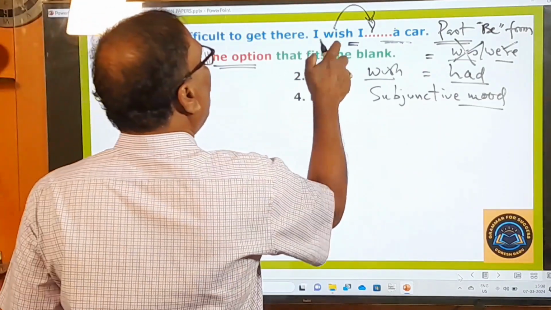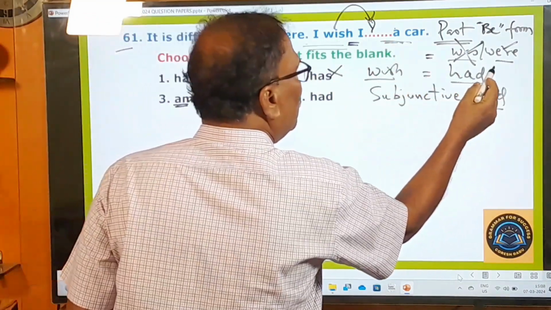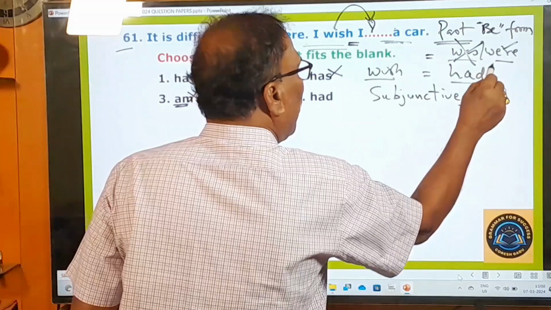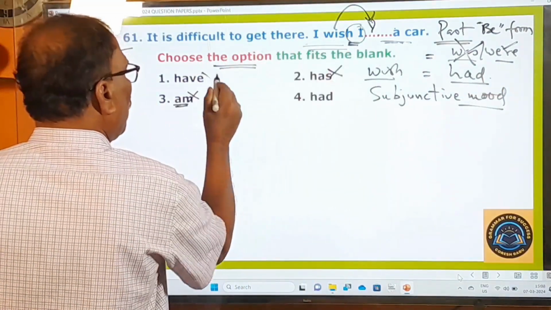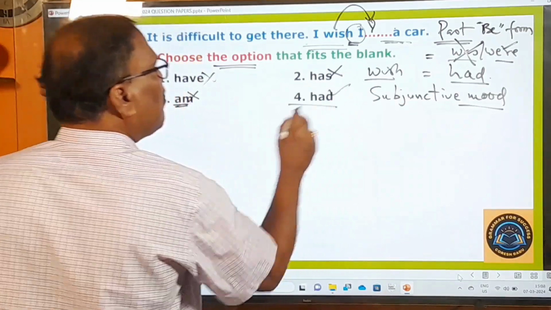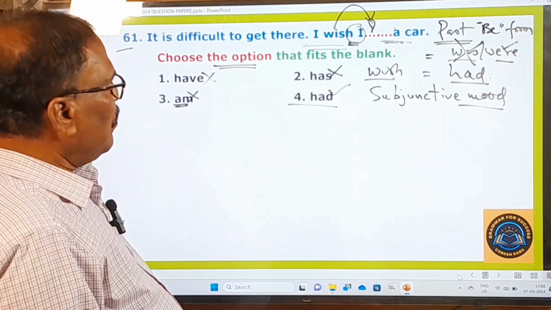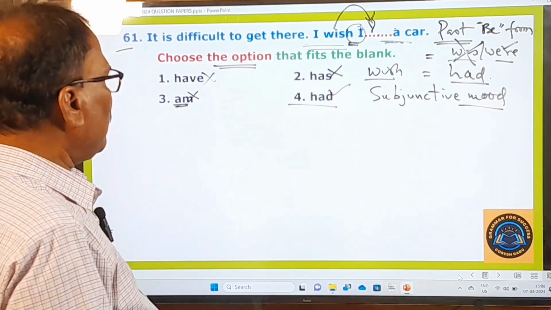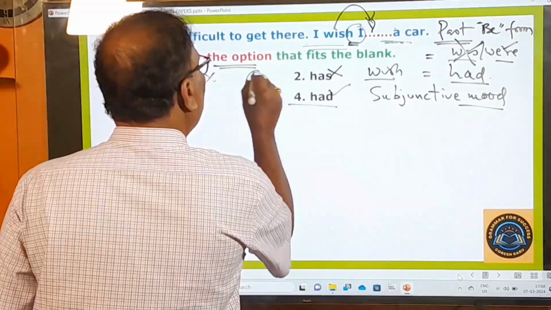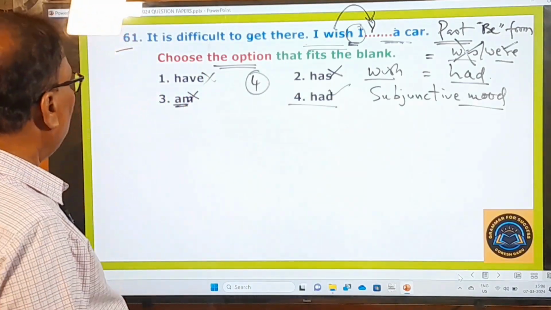Anyway, after the second part of this wish, always there must be used either were or had. But here two options are given. I have a car. No. I had a car. Yes, because I wish I had a car. So this is how you try to fill in the blank with a suitable word or option, right? So this fourth one is going to be your right option, right? Now let's move on to the next question.